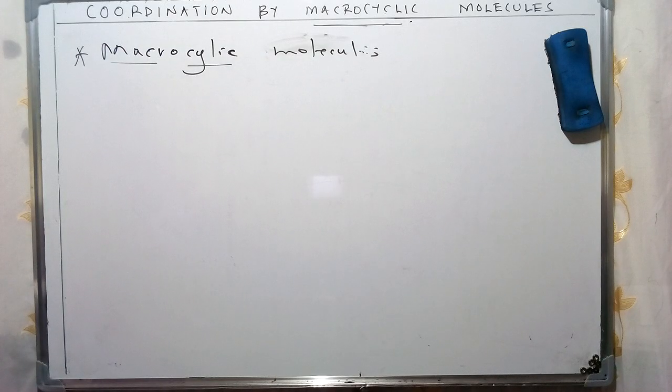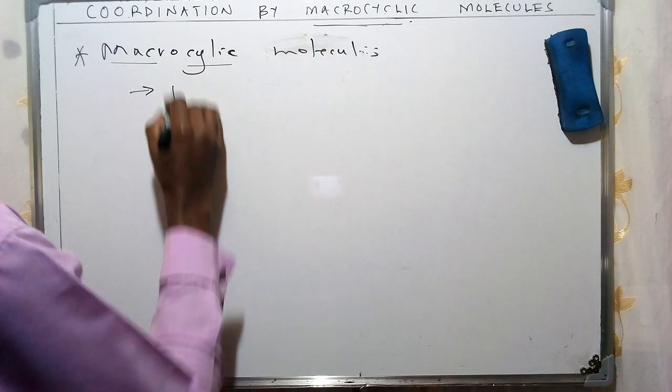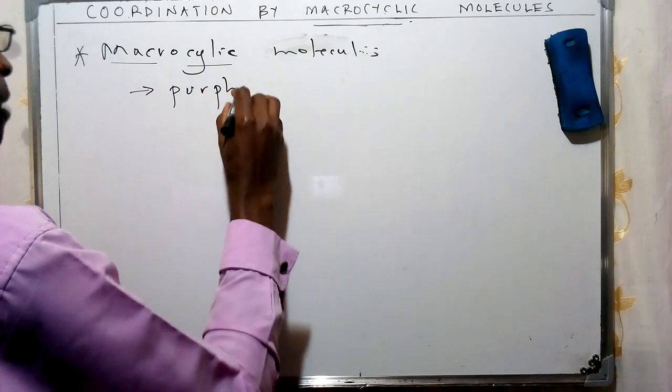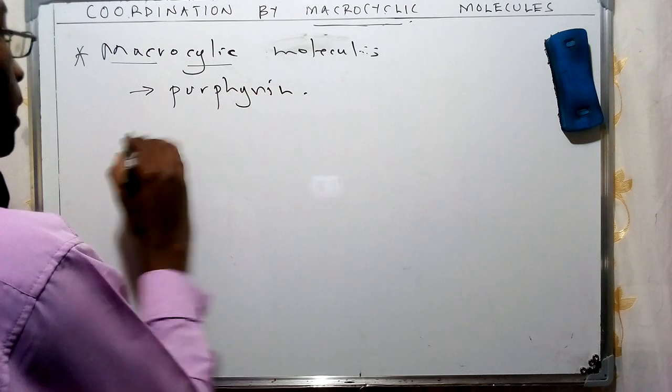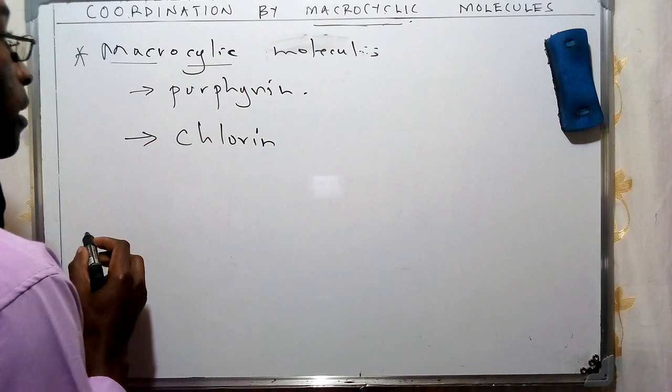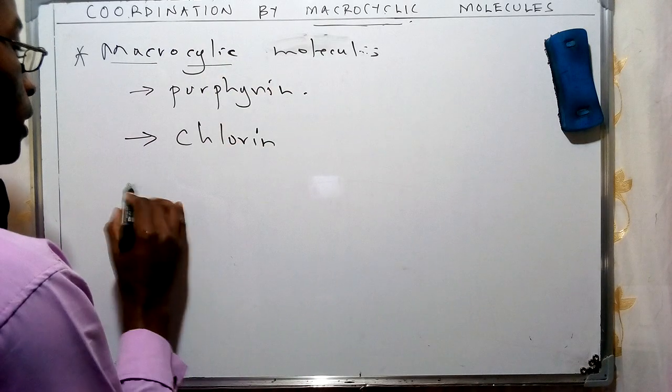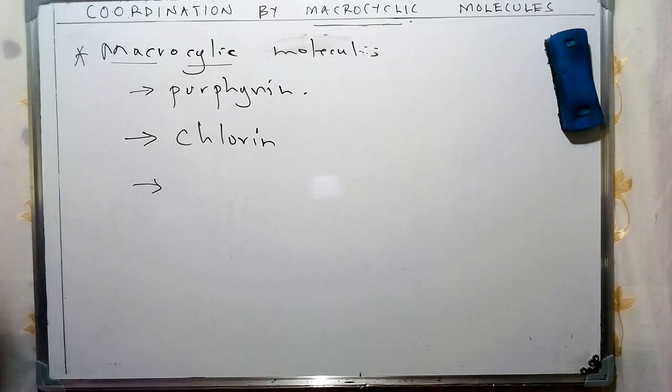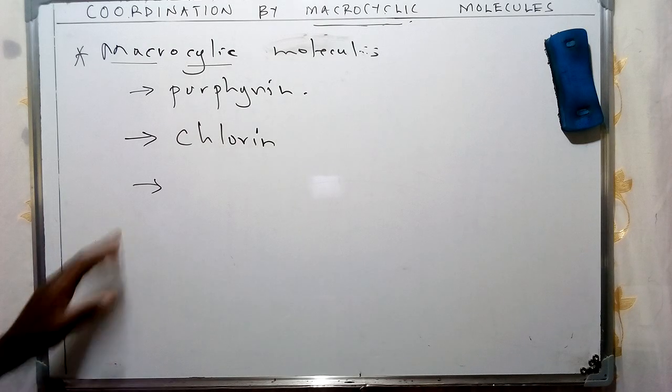The first example which I've given in terms of an illustration is a porphyrin ring. And next we shall look at a chlorin, which is going to be a macrocyclic molecule, a tetrapyrrole and a tetradentate, as I've said.